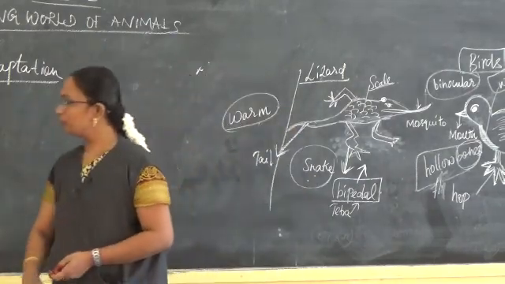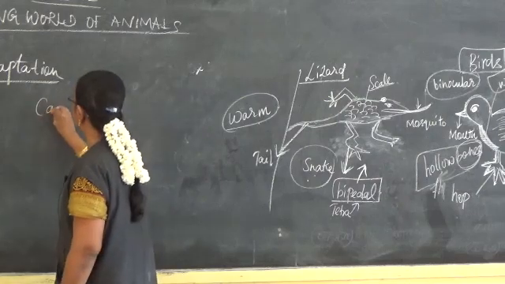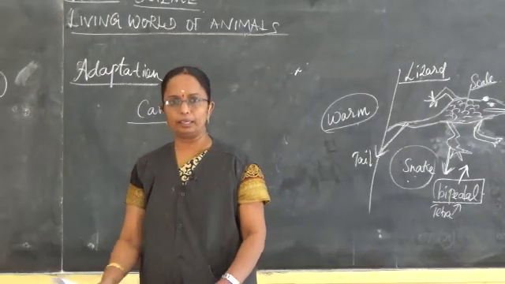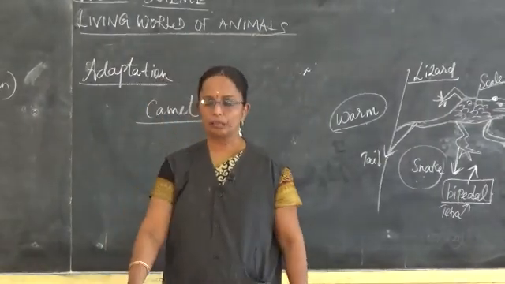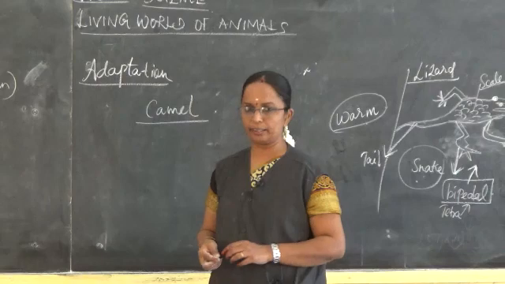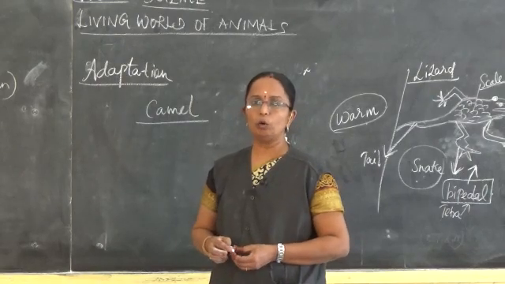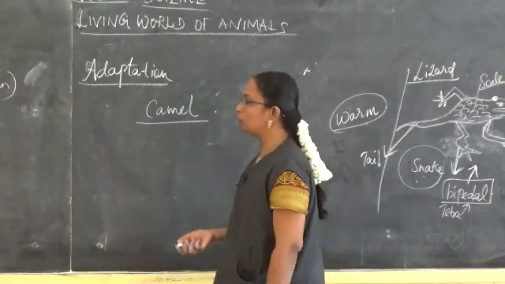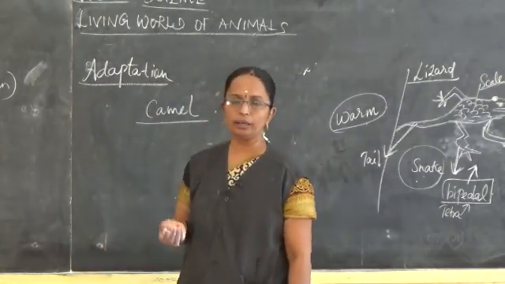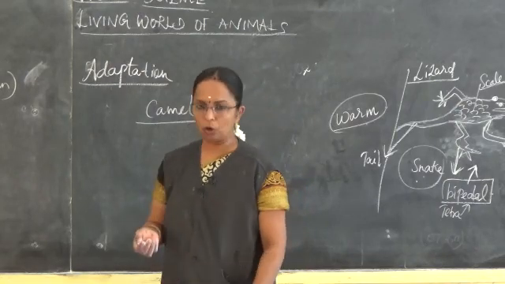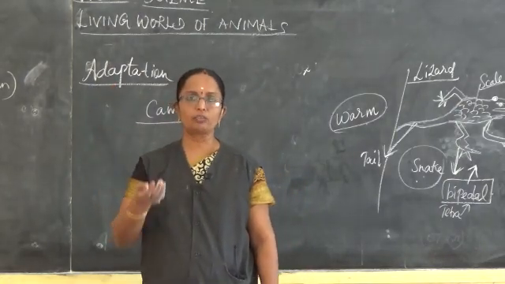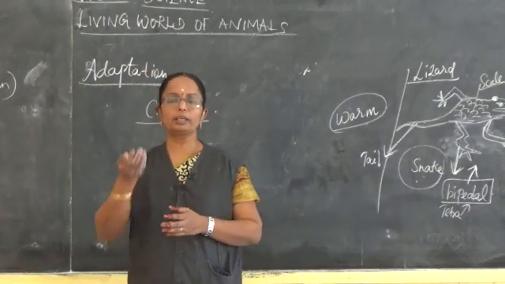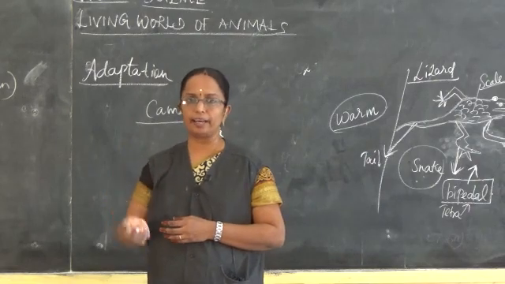So next we move on to the camel. The camel is found in the hot desert, where water is very scarce. The camel has long legs, which keep the body away from the hot sand.